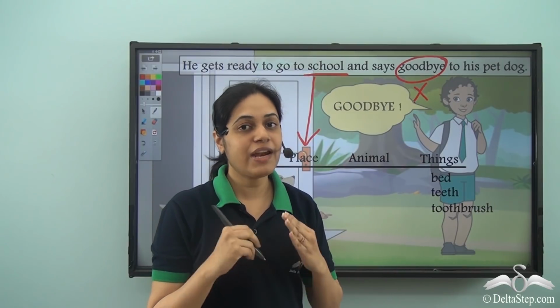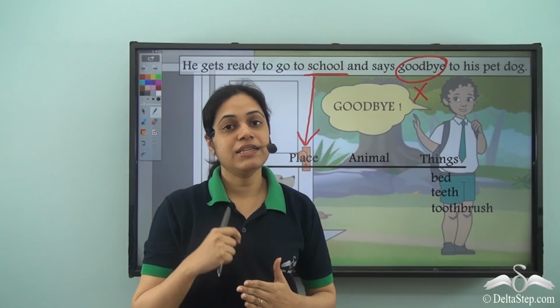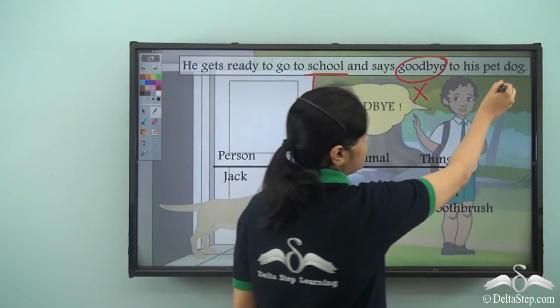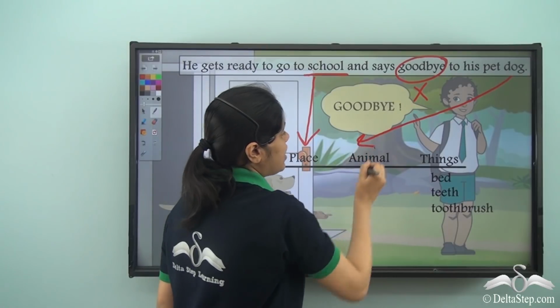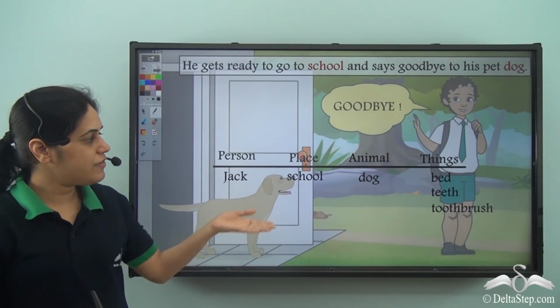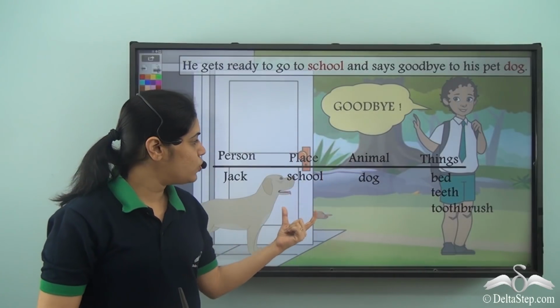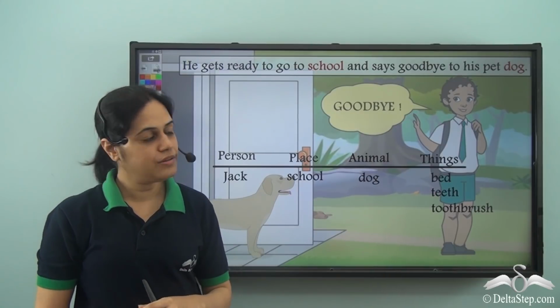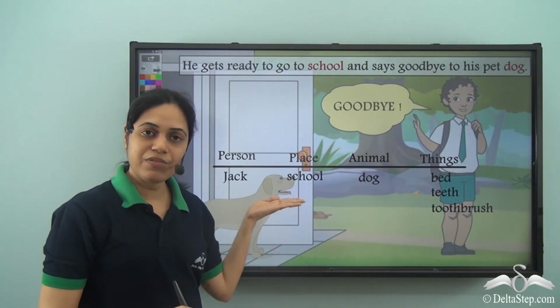Dog is the name of an animal. It is the name given to that animal. So dog comes under animal. So in this sentence as well, we have two naming words. School, which is a place, and dog, which is an animal. So these are the naming words.